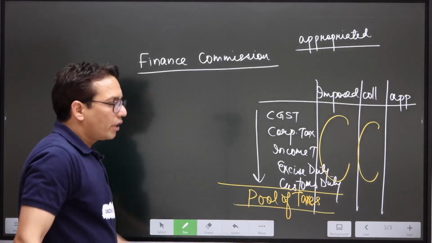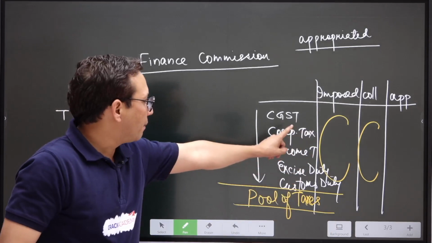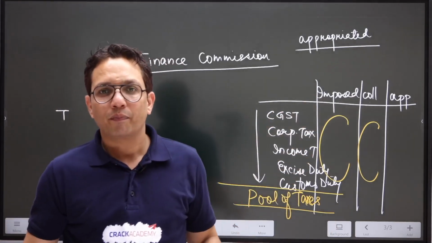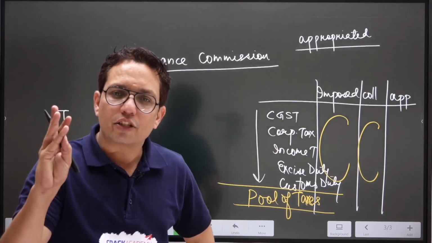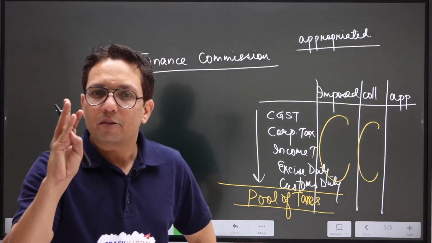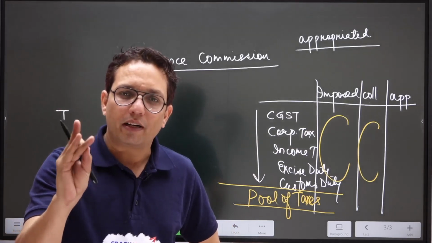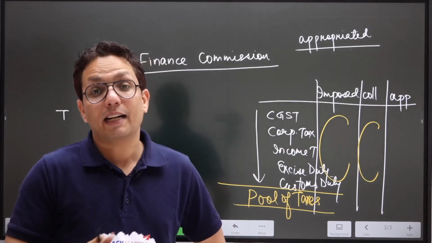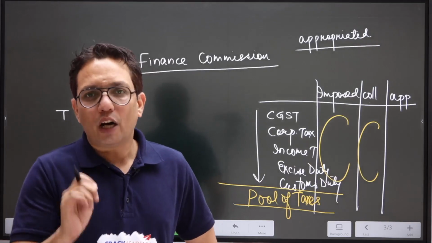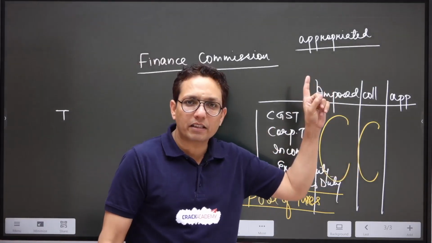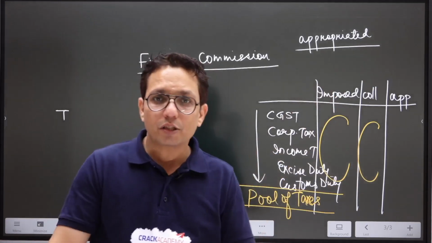All right. So now you see this, the taxes are imposed by center, collected by center. Now you see around yourself. Who is spending money on education? The state government. Spending money on health? State government. Rural roads? State government. Go down, the state government. Electricity? State government. How is it possible that the money is collected by someone else but is being spent by someone else? How is it possible?